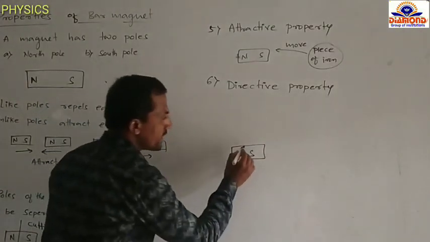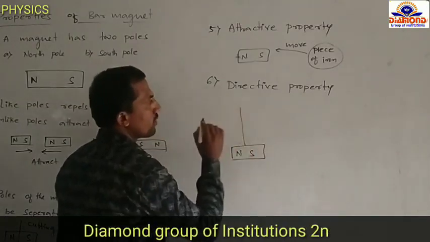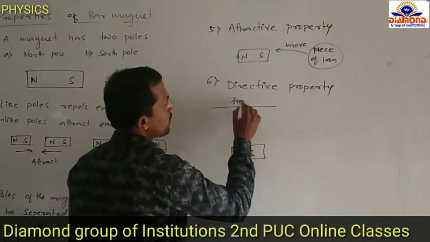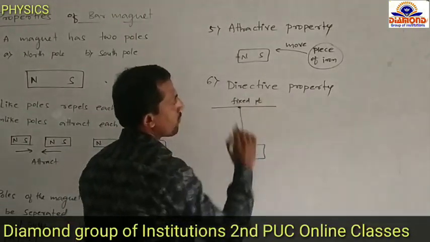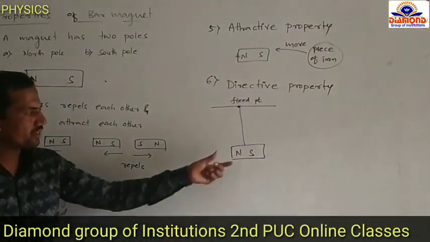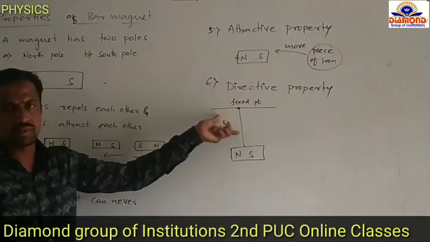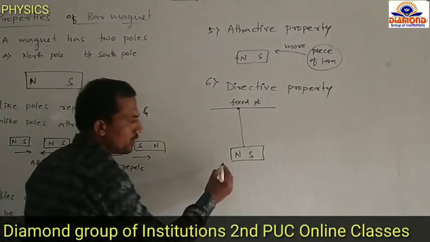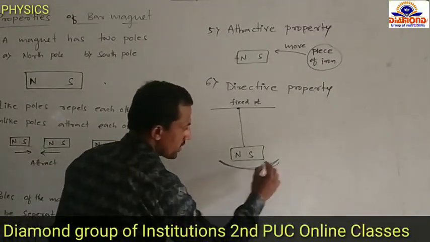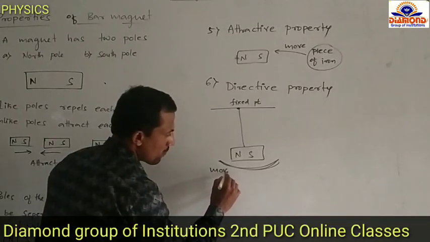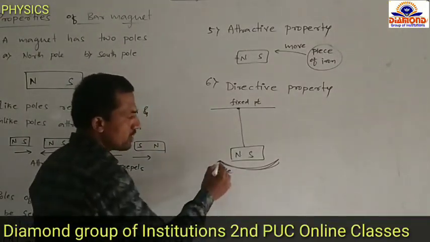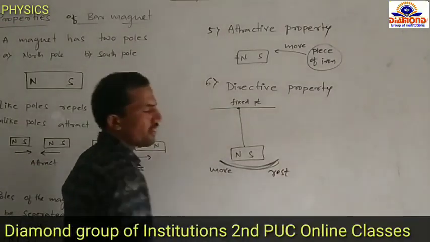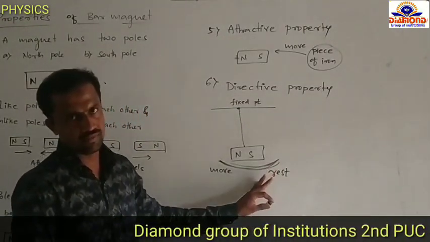This magnet is suspended from a fixed point. Now this magnet will be moved, and it will move and finally come to rest.